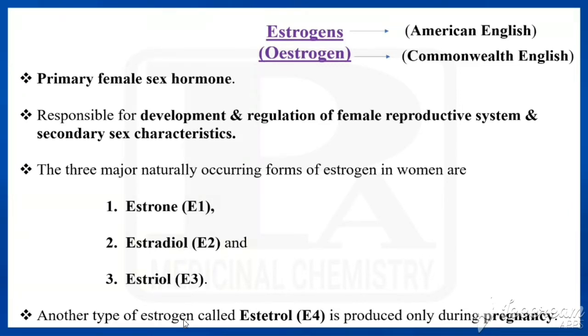There is one more type of estrogen called E4, otherwise estetrol, that is produced only during pregnancy. So what are the naturally occurring forms of estrogens? Estrone, estradiol, estriol.